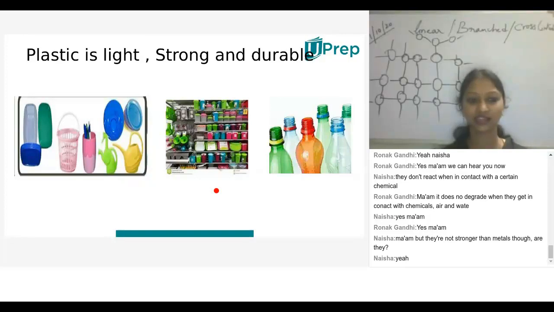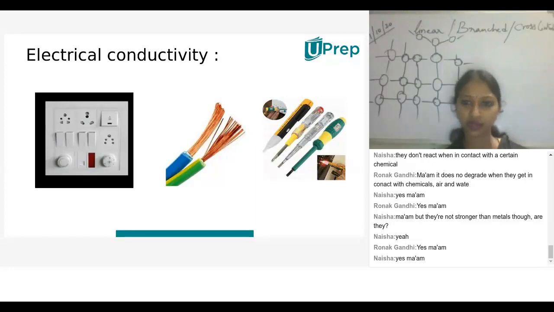Am I right? So in that sense also we need to think. As for strength, metals are much stronger than plastics. But normally, they are strong. Understood or not? So definitely we will opt for plastics rather than using metals.